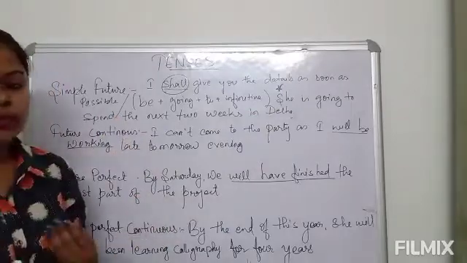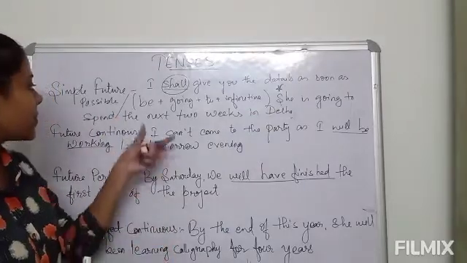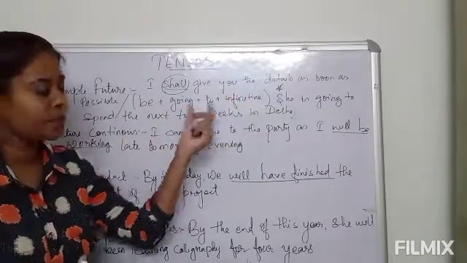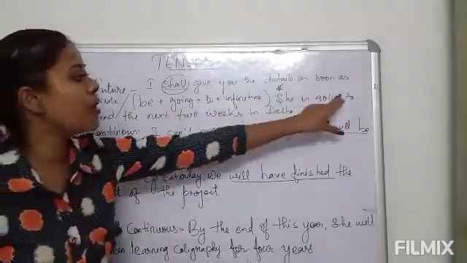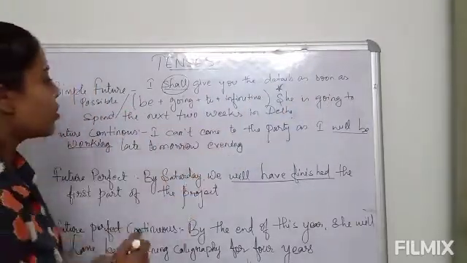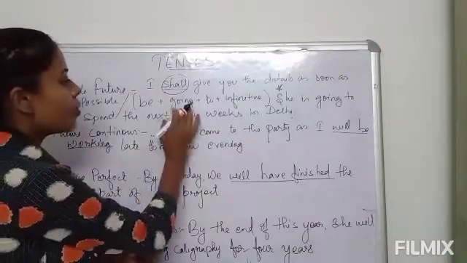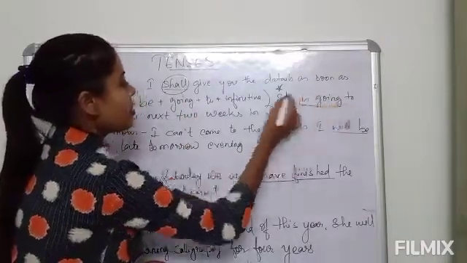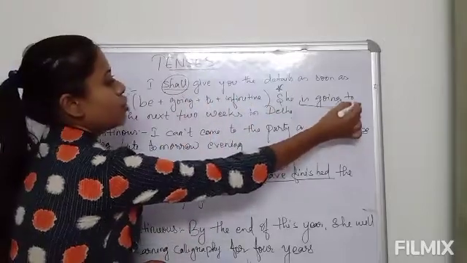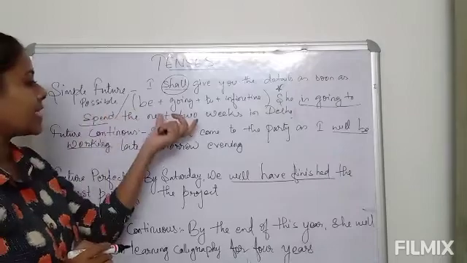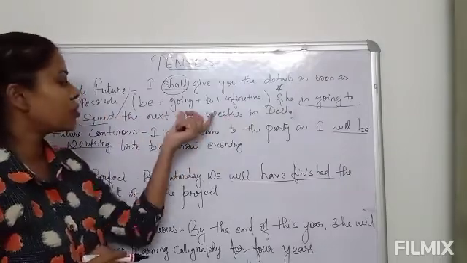In future tense we will also see be plus going plus to plus infinitive form, like she is going to spend the next 2 weeks in Delhi. So what is be plus going plus to? See here, is going, plus to, plus this infinitive, spend the next 2 weeks in Delhi.